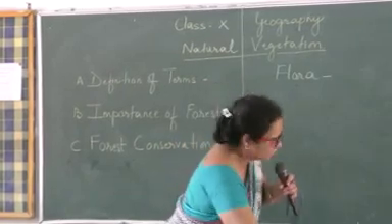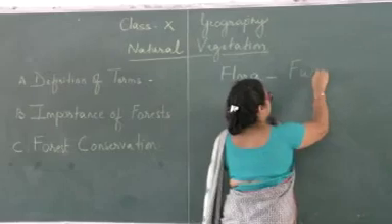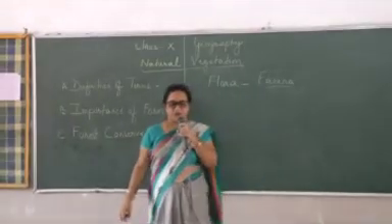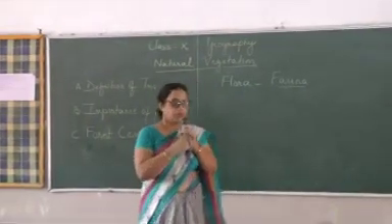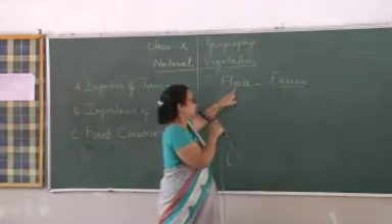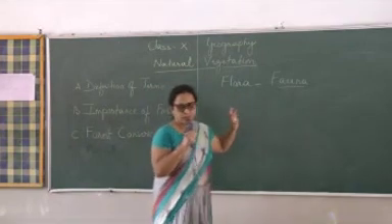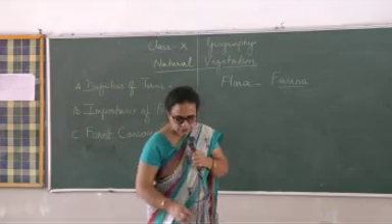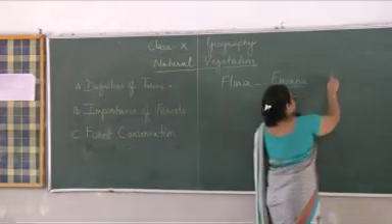Along with flora, we use the term fauna. This involves or refers to animal life. All species of animals come under fauna. All species of plants come under flora. So we come across these terms as we are going through the chapter. That is why you should be familiar with them. The next term is forest.